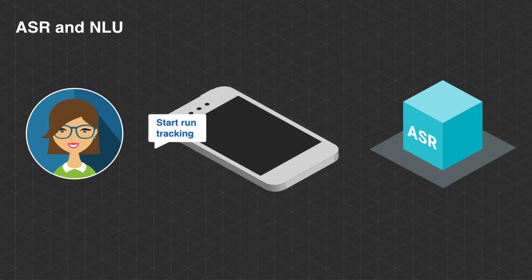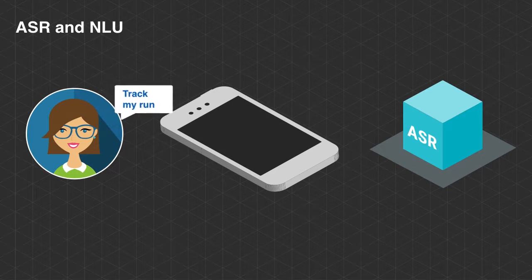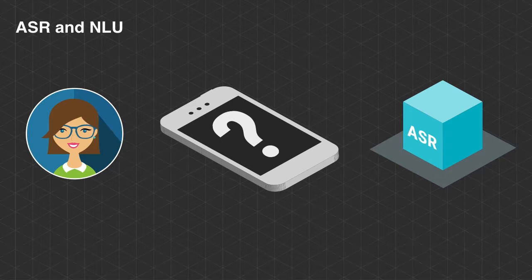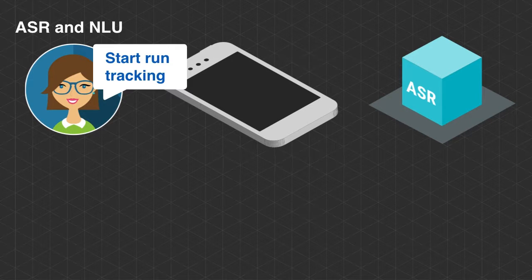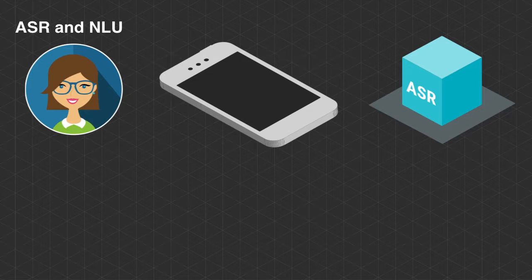Now, when you use ASR alone, you'll get the user's words, and your app will be able to act on those words if you've anticipated that exact utterance and hard-coded it so that it's meaningful to your app. But if the user speaks a little differently, if the output from ASR is not an exact match to something you've hard-coded, your app likely won't be able to act on it. Unless your system is incredibly controlled, this is the situation you're most often going to find yourself in. As a developer, you're going to have to deal with many permutations of how users speak any given intent that they have. That's where NLU comes in.